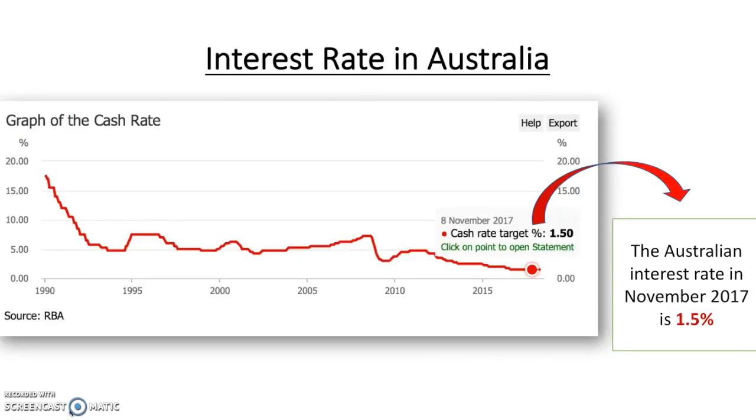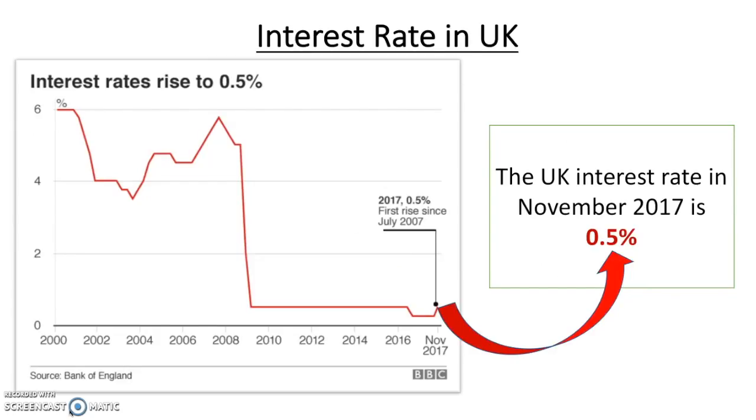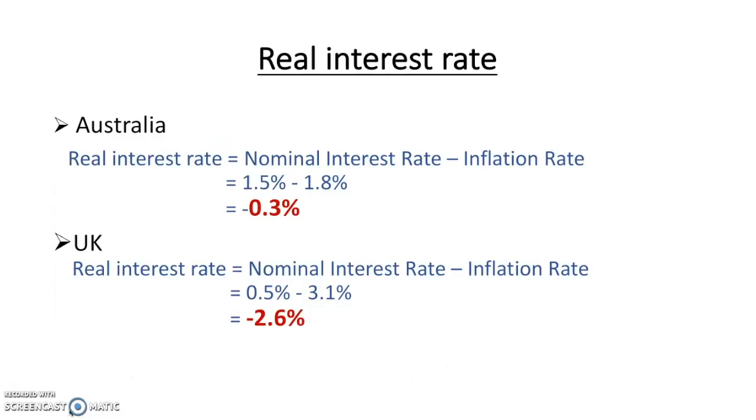Moving on to the second indicator, which is interest rate. Here we can see that the Australian interest rate in November 2017 is 1.5%, while the UK's interest rate in the same time period is 0.5%, which is lower than the Australian interest rate. Given the nominal interest rates before, we can obtain each of the real interest rates by subtracting the inflation rate from the respective nominal interest rate. So for Australia, the calculated real interest rate is negative 0.3%, whereas the UK's real interest rate is negative 2.6%.